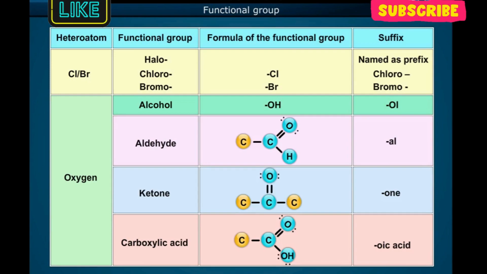Heteroatom, chlorine, bromine. Functional group, halo: chloro or bromo. Formula of the functional group, Cl; named as a prefix, chloro, bromo. Heteroatom, oxygen. Functional group, alcohol. Formula, OH, suffix, ol. Functional group, aldehyde, CHO, suffix, al. Ketone, CO, suffix, one. Carboxylic acid, COOH, suffix, oic acid.